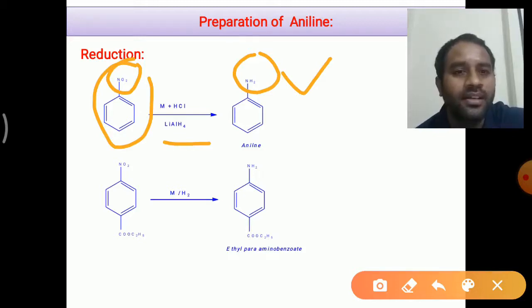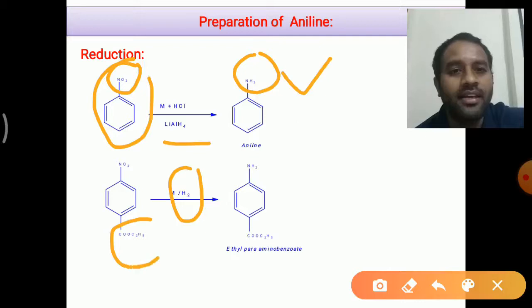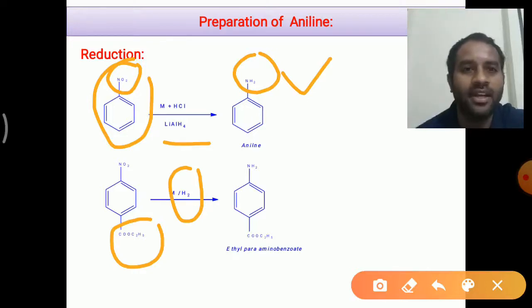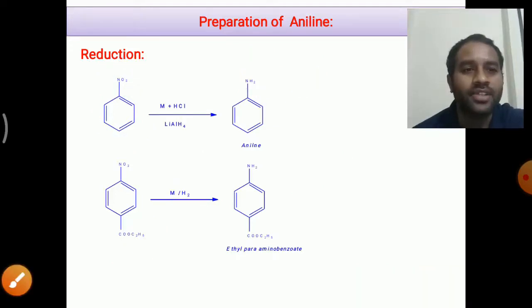Similarly, we can also get the aromatic amines by using reducing agents like metal in presence of hydrogen, especially nickel, palladium, platinum in presence of hydrogen. If there is any withdrawing group like esters in the benzene nucleus, in that situation, we use this reducing agent to obtain our aniline as the product. Here, the ethyl para-aminobenzoate is the product obtained in this reduction reaction, right?